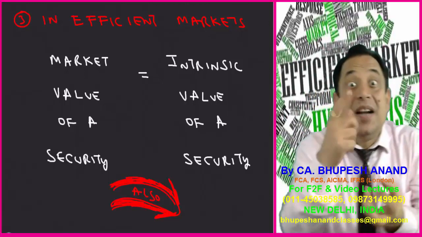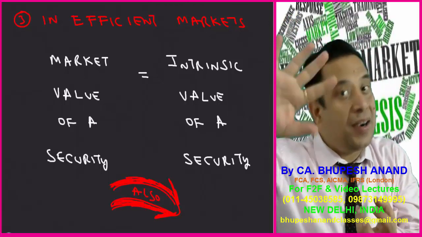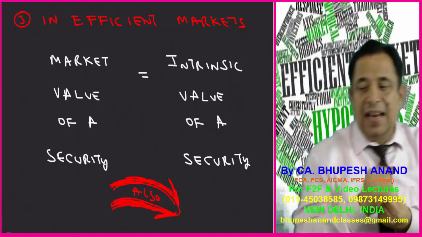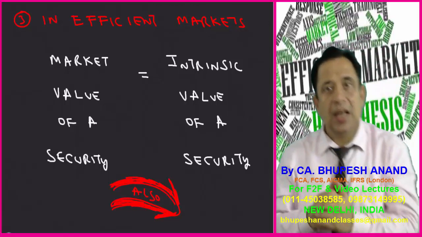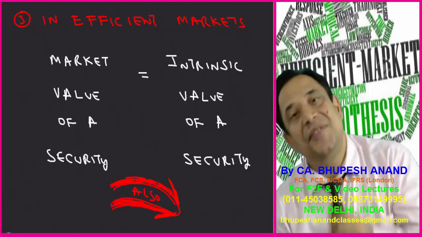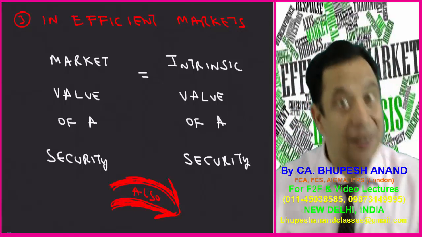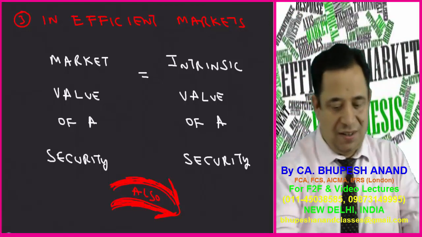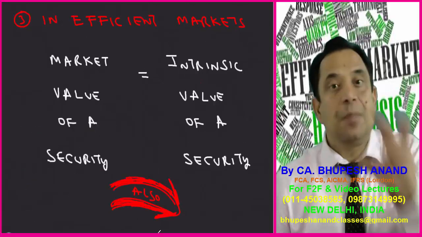Also, expected return is equal to required return. Now, what is the meaning of expected return and required return? I will be telling you. Firstly, please write down this third point. In an efficient market, the market value of a security is equal to the intrinsic value of a security. And when I say market value is equal to intrinsic value, there is neither undervaluation nor overvaluation. So please also write down that an efficient market has two features.